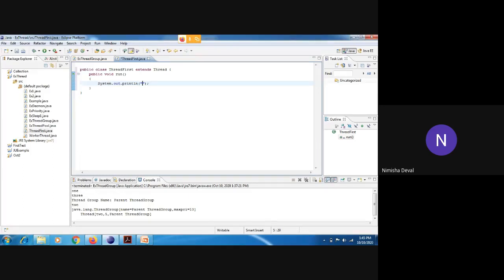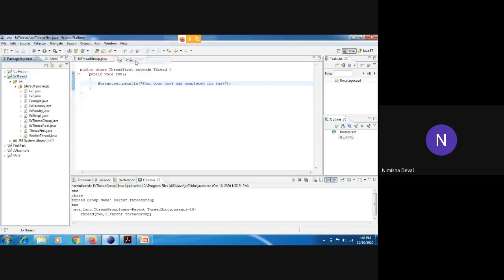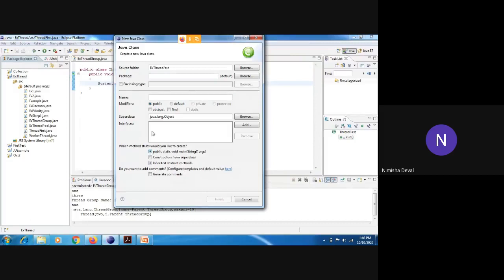In that statement, I will write one message as: shutdown hook has completed its task. Okay, only that message I want to write over here. And now I want to access this method in our another program. Here the main method is there, so we will click on the main method, and here we are testing whether our shutdown hook will work or not.